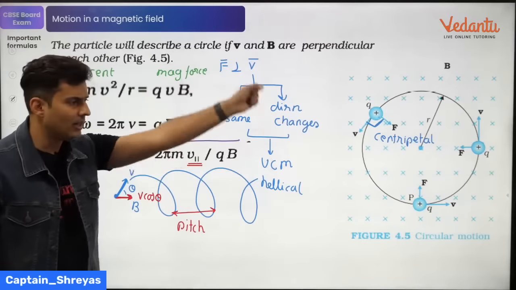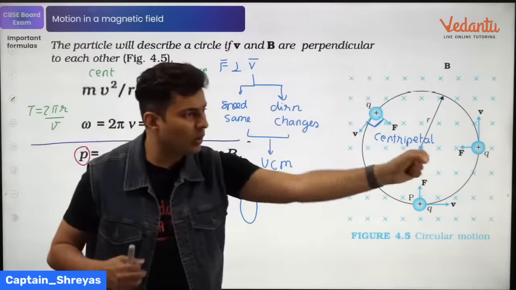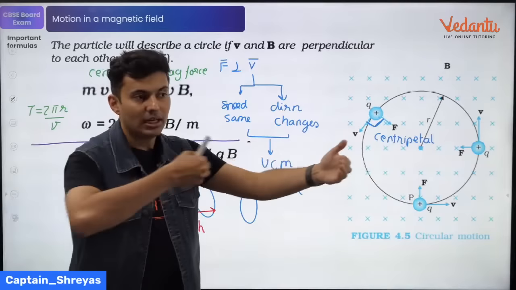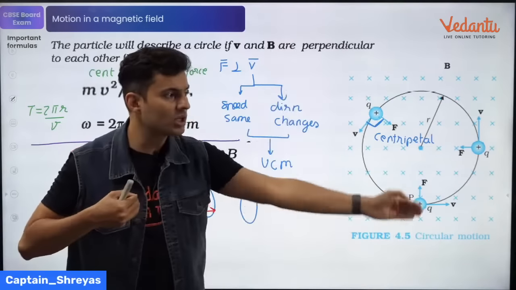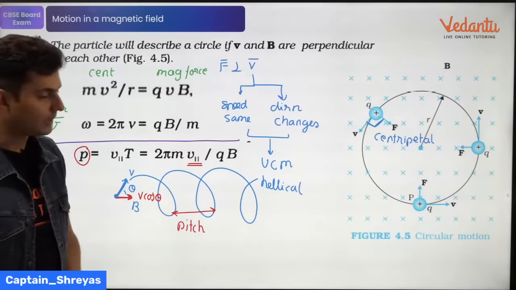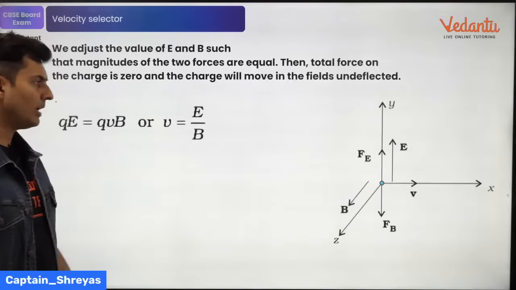As it goes in a helical path, if it comes back to the same point after some distance ahead, that distance which it has moved in one revolution is called the pitch of that helix. Keep this in mind. So keep all these formulas in mind.